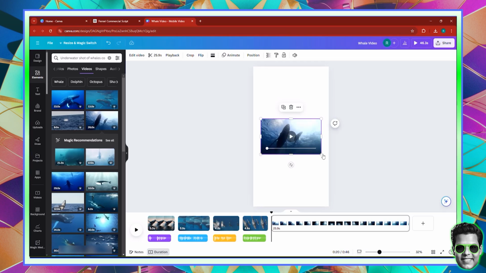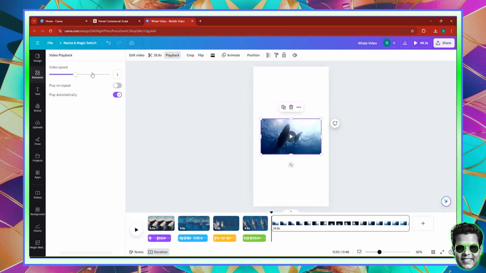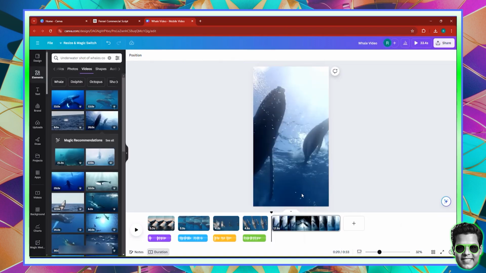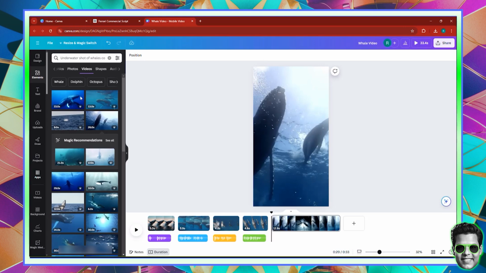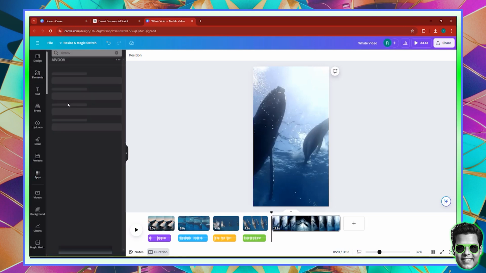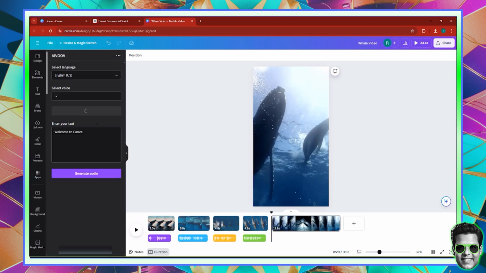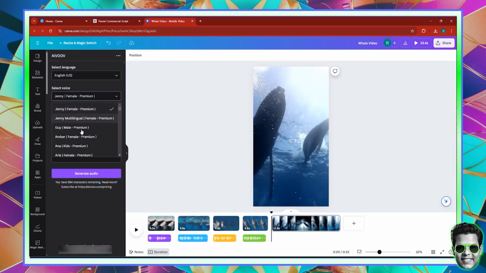Okay, and what I will do with it, I'll just go to playback, double the speed, and then set the video to the background, and go back for the voiceover, which is "Whales use complex songs to communicate over vast oceans." So I'll go back to apps, AI Voove, select the voice, which is Amber, double click, paste, generate audio, and that will generate the audio.